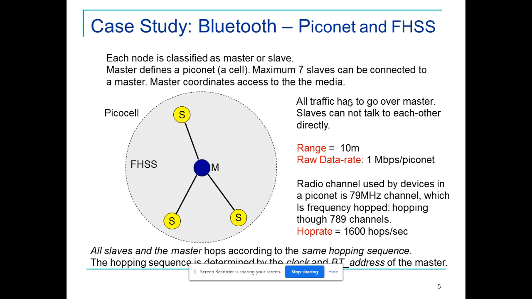So the range would be 10 meters. Assume they have mentioned the data rate. The total channel section is 79 megahertz, so they could maintain channels 0 to 78. The hop rate is mentioned as 1600 hops per second.